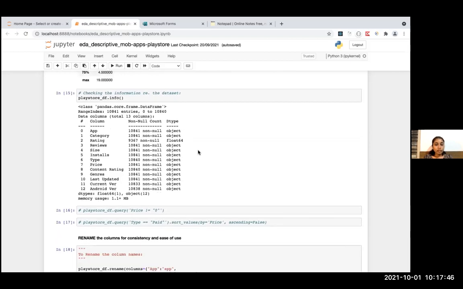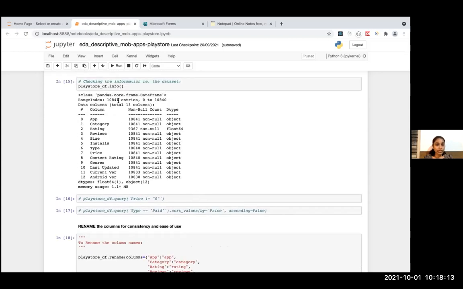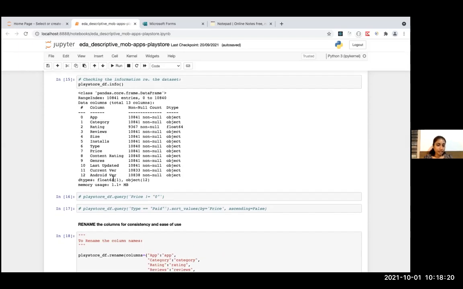And now this info method is another way of finding out the basic metadata: how many columns have null values and their counts, their data types, and how many are float types and how many are object types. In Pandas, object basically means a string. And it also gives how many entries, that is how many rows. And you can get the count of the number of columns, that is 13 columns.